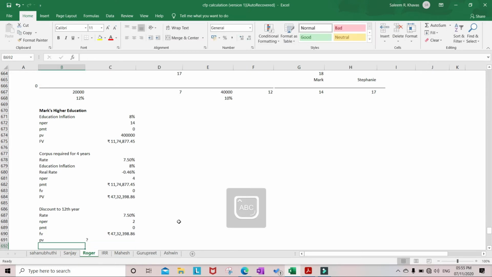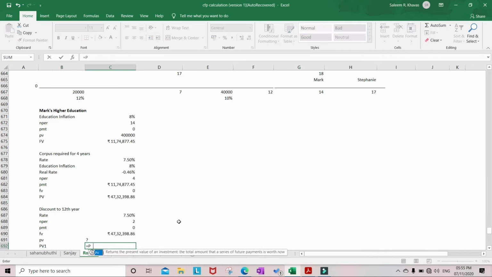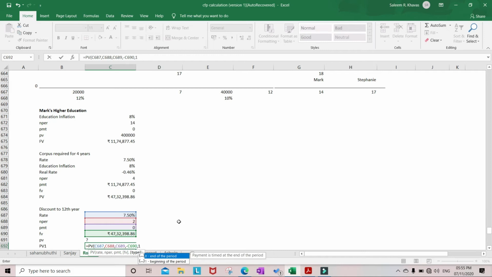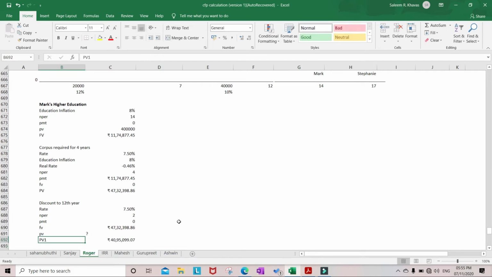So let us call it PV1. PV1: rate is 7.5%, N per is 2, PMT is 0, and FV is minus 47 lakhs, type is 1 or 0. So PV1 comes around 40,95,099 rupees. This is the funds required at the 12th year. In a similar way, we repeat this entire process for Stepney.